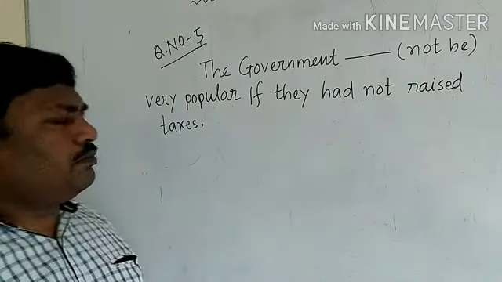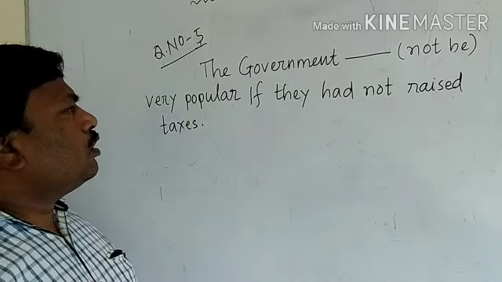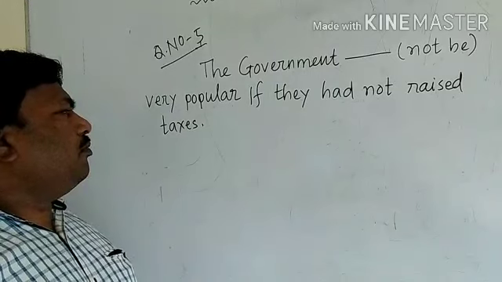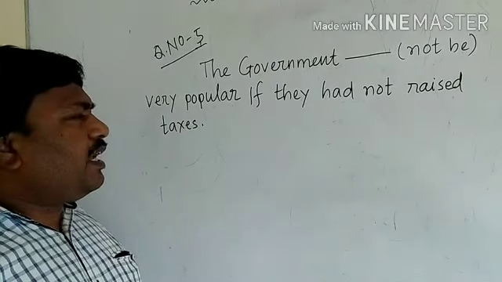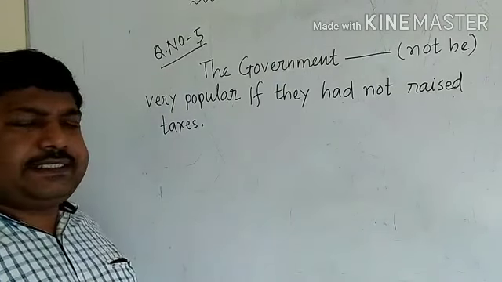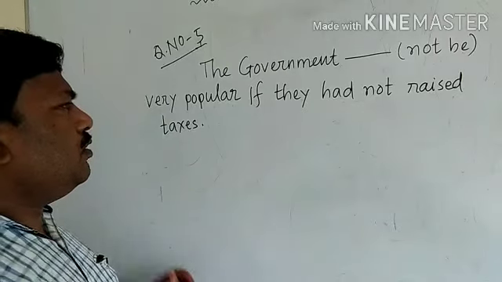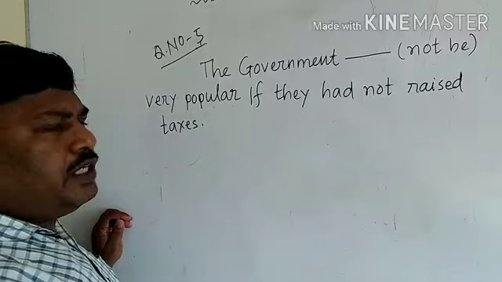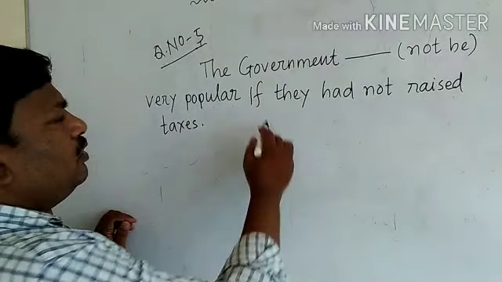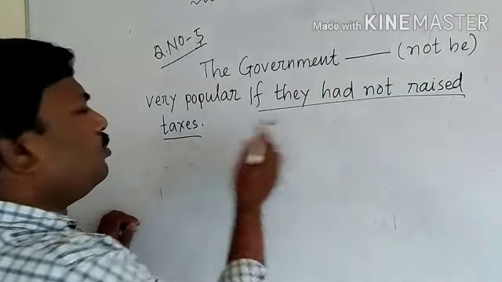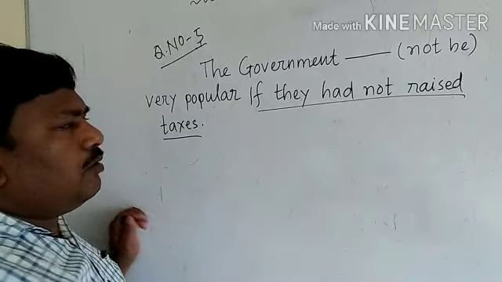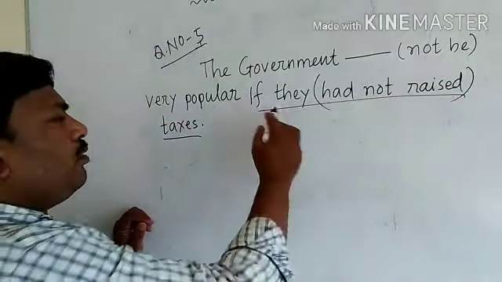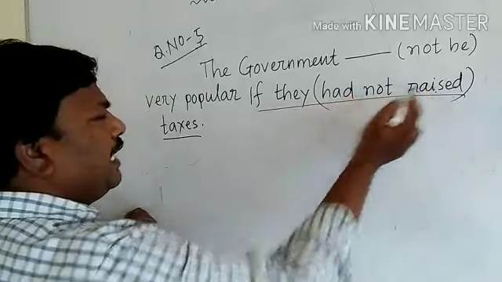Question number 5. The government dash not be very popular if they had not raised taxes. In this question, you have to write the correct tense form of the words not be in the main clause, because this is the if clause. So you have to take the help of the if clause. Verb had not raised, had plus V3. In the if clause, had plus V3 is there.